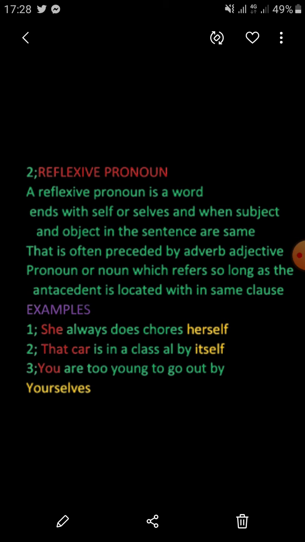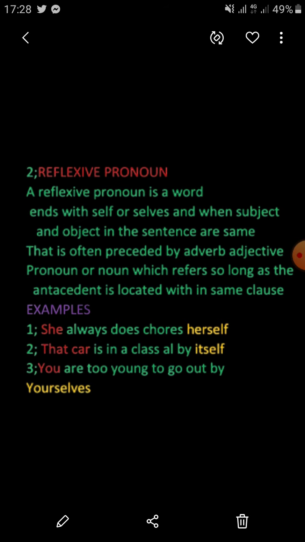So this is often preceded by an adverb, adjective, pronoun, or noun, which refers to the antecedent located within the same clause. Antecedent is the kind of noun which is used in the previous sentence, in the first sentence. It means that when you have two sentences, the antecedent will be discussed in the earlier one.